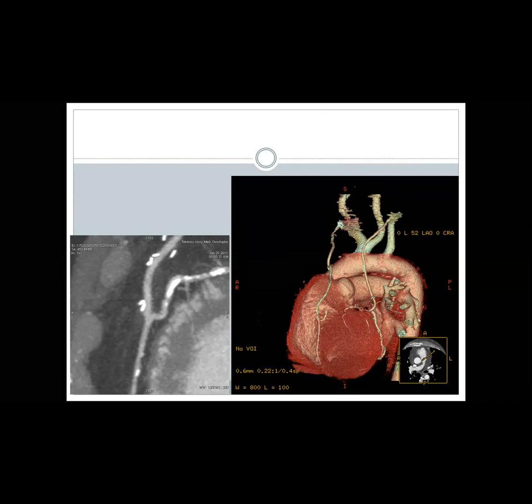Yeah, it is LIMA and RIMA. You have to have a full study or multiple slices to follow the RIMA exactly. But this is the LIMA RIMA study.